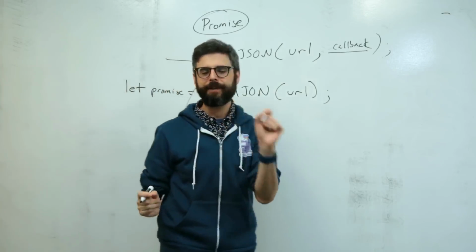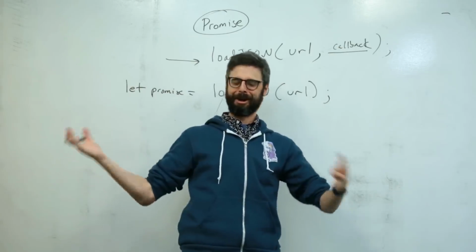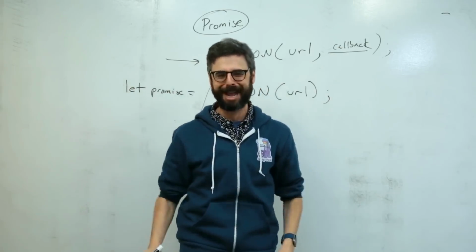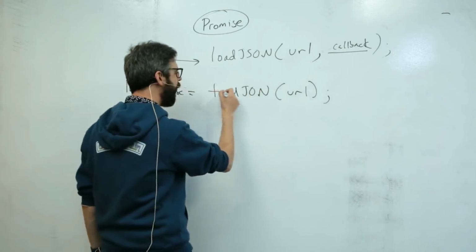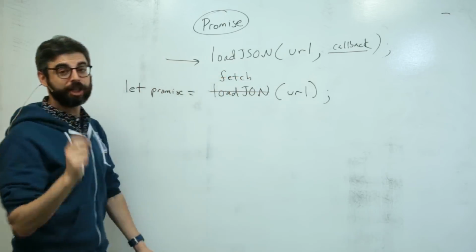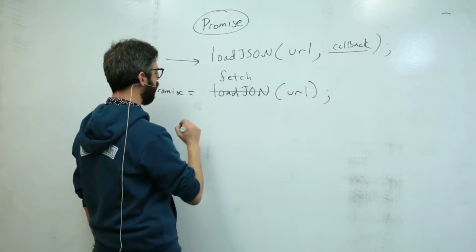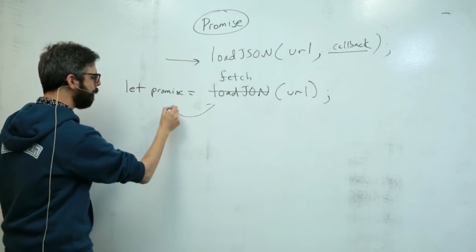Because the P5.js library doesn't support promises, and I am here to teach or learn, which one I'm not sure yet, about promises, I'm going to instead use a function called fetch, which is a function native to JavaScript in the browser that supports promises. So this gives me a promise.